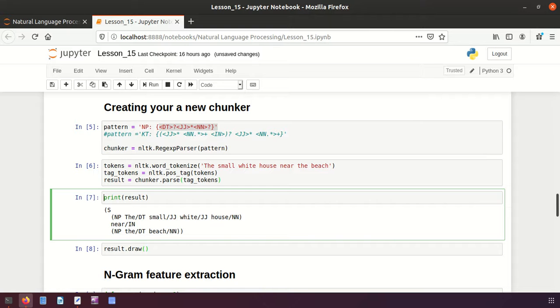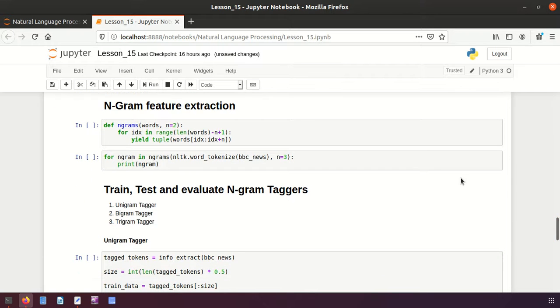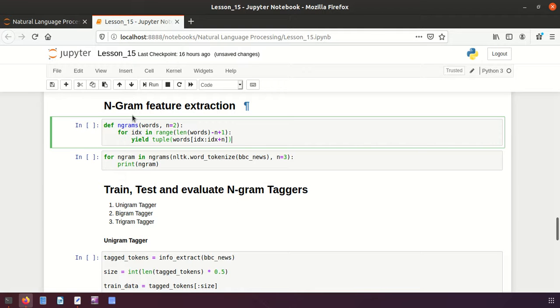Okay friends, I hope you understood this much. Now let's talk about the Engram feature extraction. In Engram, I told you whenever n is equal to 1, it is called unigram. If it is equal to 2, it means bigram. If it is equal to 3, it is called trigram. Let me show you here practically.